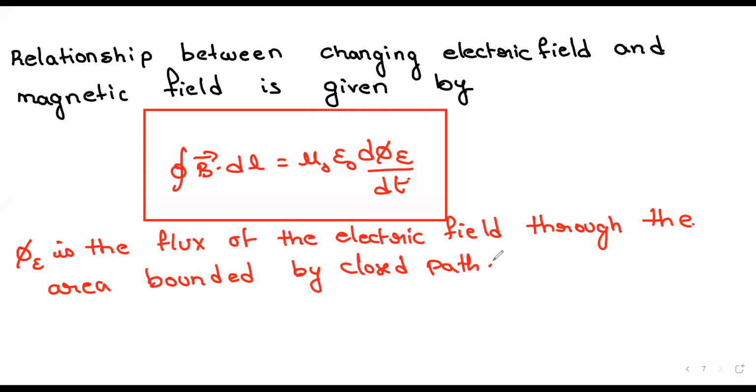Okay, next, B is the magnetic field. Mu naught is the permeability of free space, epsilon naught is the permittivity of free space. Okay.